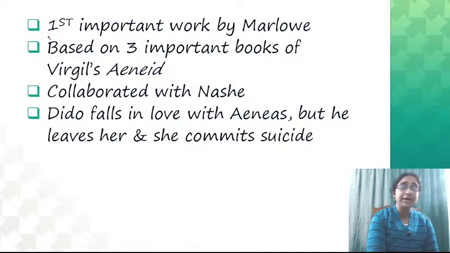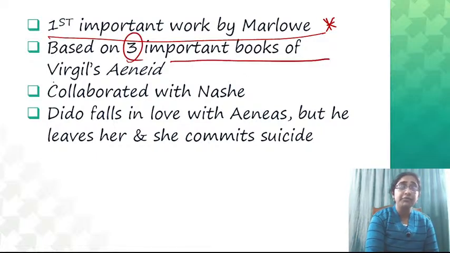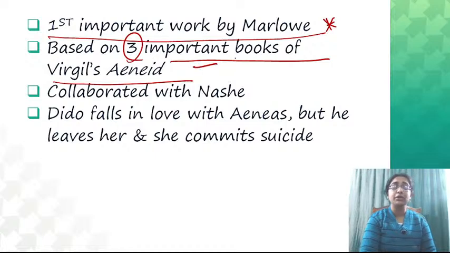It is actually the first important work written by Marlowe. That is why it is important. Again, a play, and it is based on three important books of Virgil's Aeneid. That is why Dido's name is mentioned, Aeneas's name is mentioned, who are all characters from Virgil's Aeneid. So Marlowe based his play The Tragedy of Dido, Queen of Carthage, on the Aeneid.